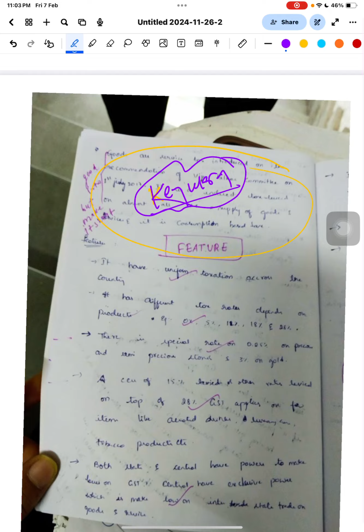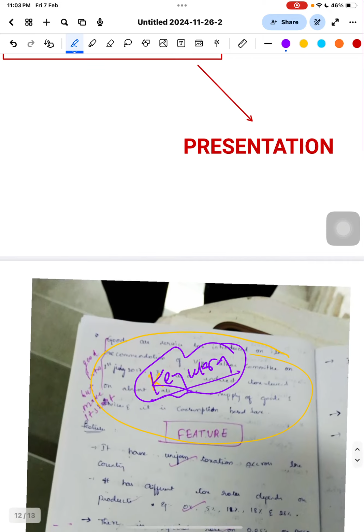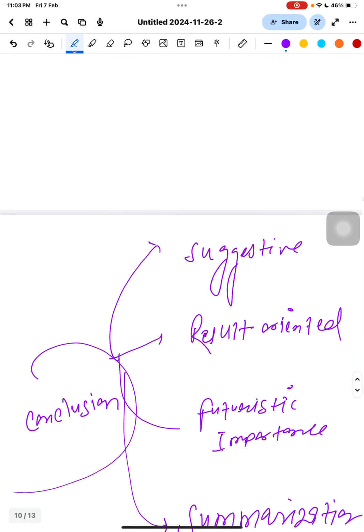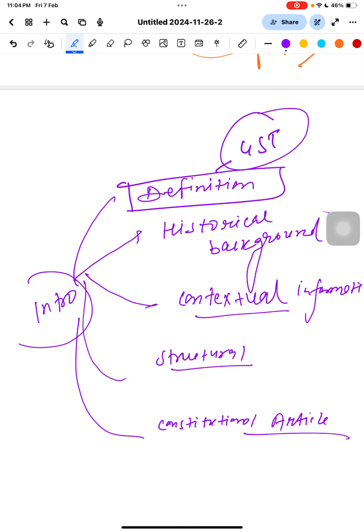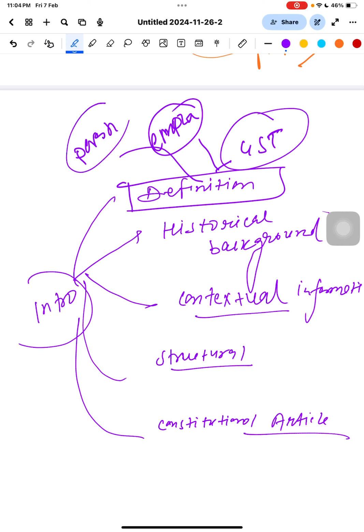So see, there are various ways to write the intro. I have told you. The first one is definition based. If there is any keyword like GST, or employment, or poverty, since these are keywords, just define the keyword. These are simple meanings. Just define them.